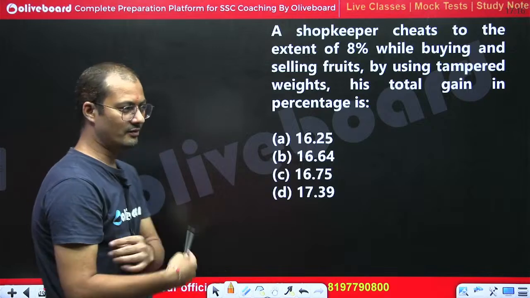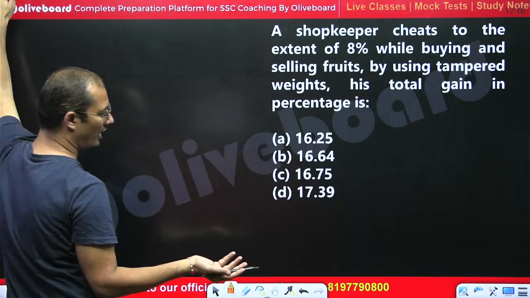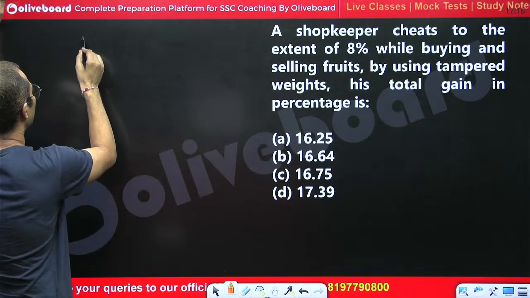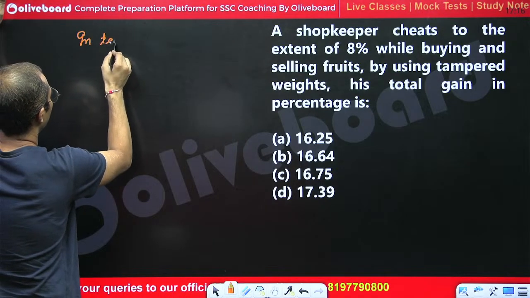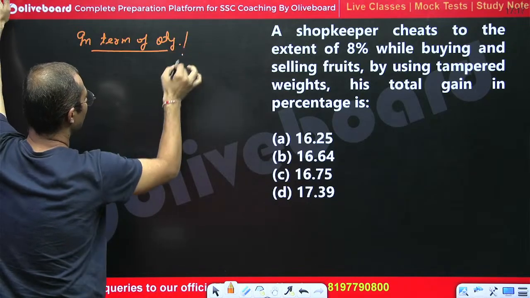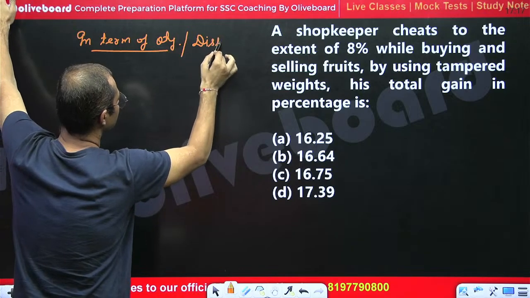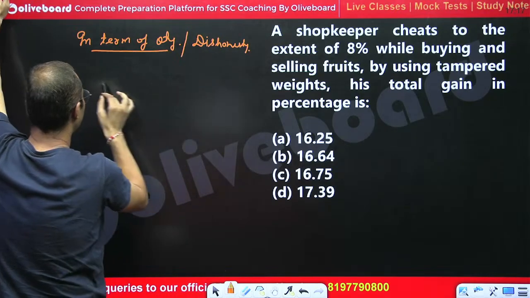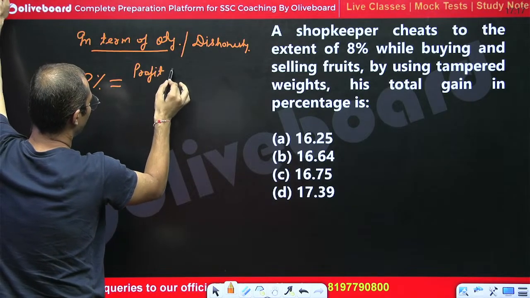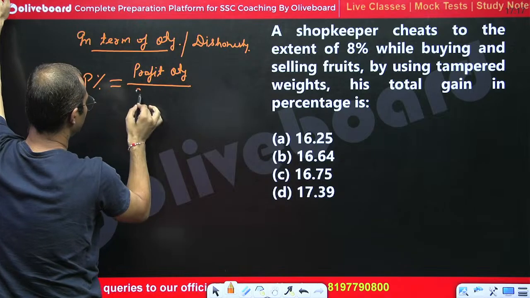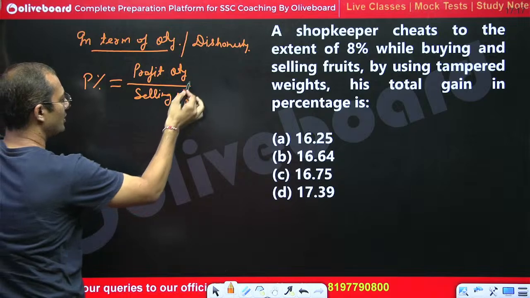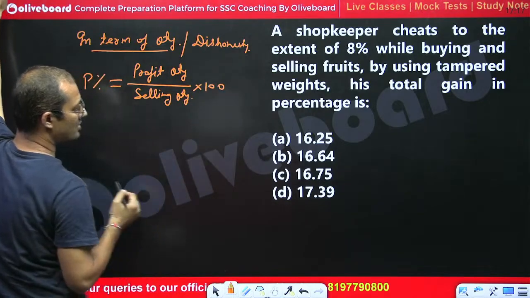One thing we should all know: in case of a dishonest shopkeeper, in terms of quantity, or we can say in terms of dishonesty, profit percentage is equal to profit quantity over selling quantity, into 100.